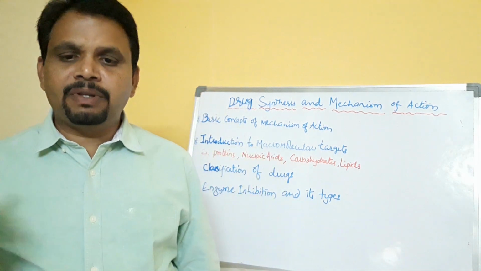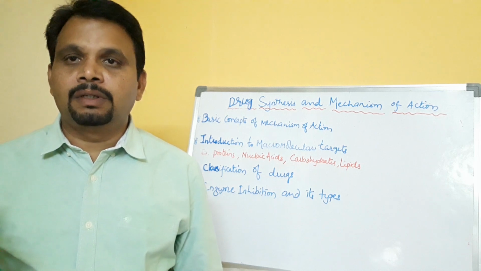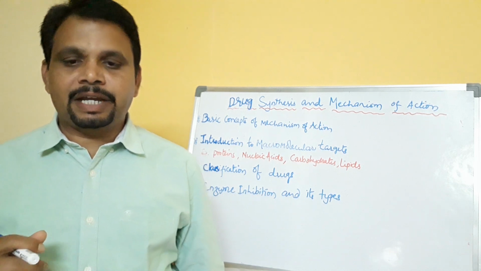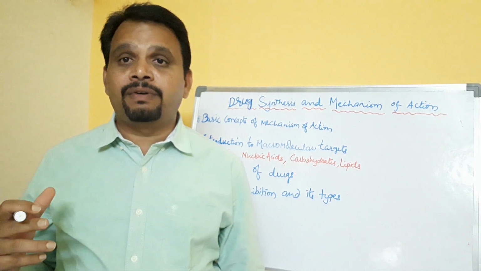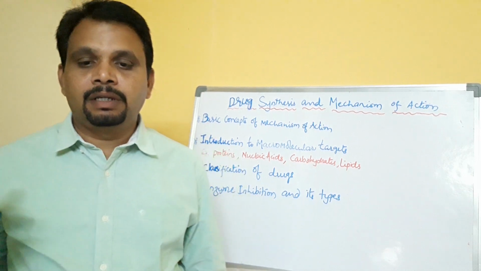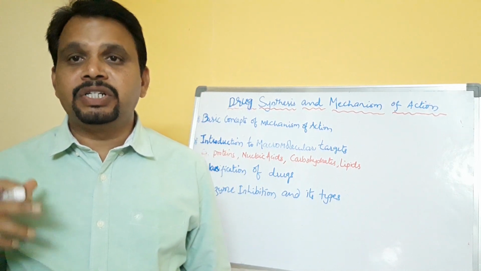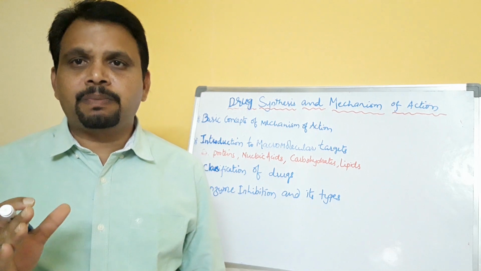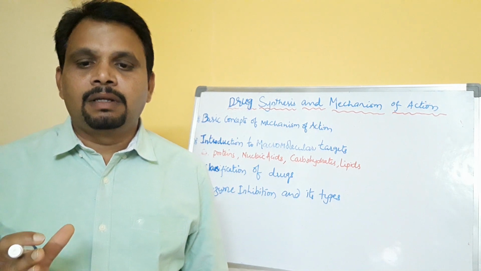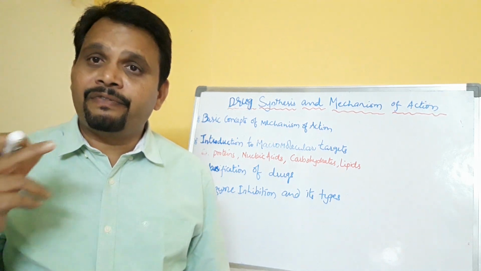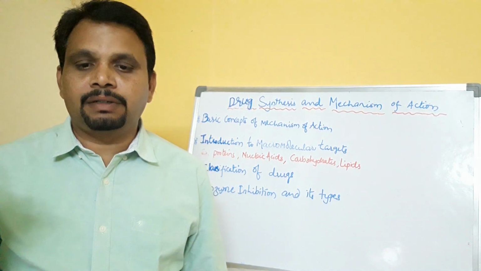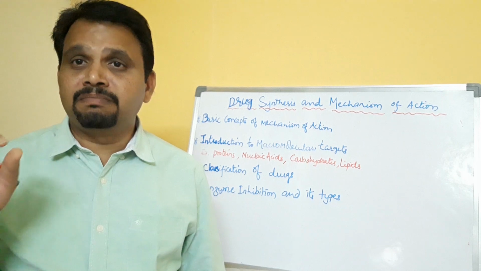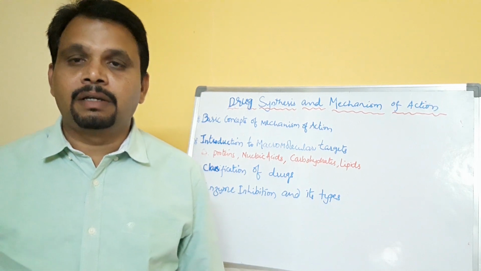So, some principles of drug action: drugs alter the pace of ongoing activity, not impart a new function. Okay, the main principle of drug action is that it alters the pace of ongoing activity but does not impart a new function.